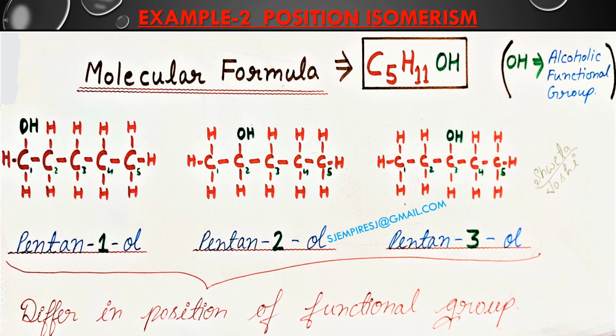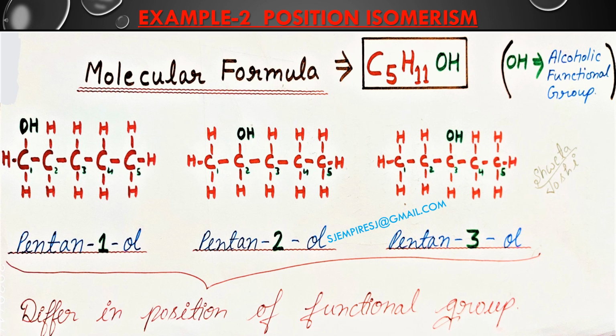There is variation of only the functional group OH. In first case, it is attached on the first carbon atom and the name is pentane-1-ol. In the second case, it is attached on the second carbon atom and the name is pentane-2-ol. In third case, OH group is attached on the third carbon atom and its name is pentane-3-ol.